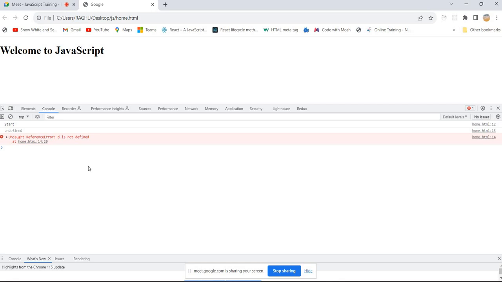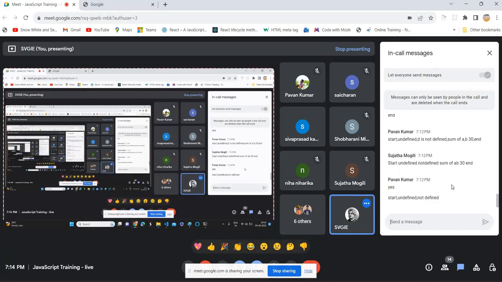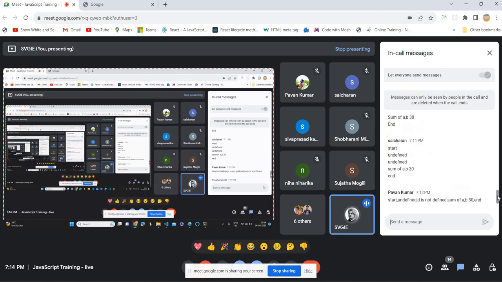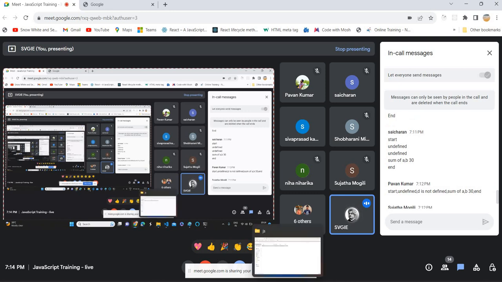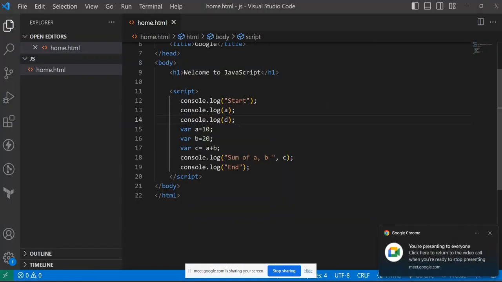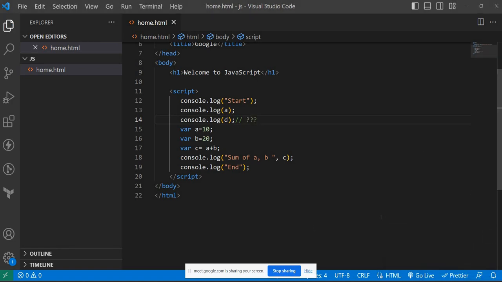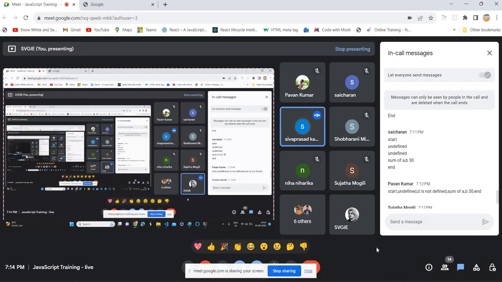So some of you have given undefined. Sujat has given not defined. Okay, fine. How many of you have given undefined for line number 3? How many of you have given undefined for this one? Tell me why you said undefined for that.